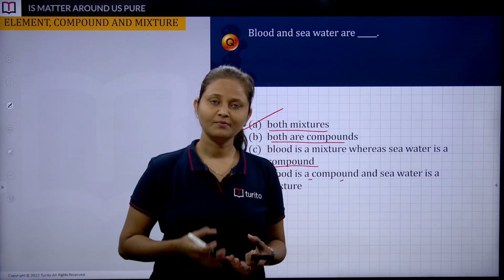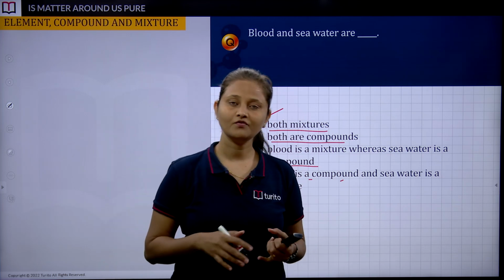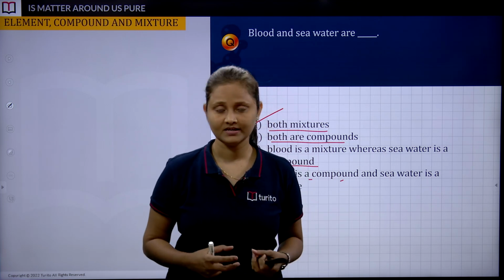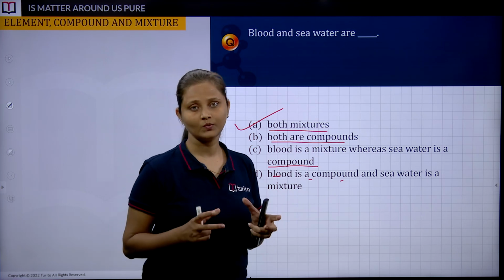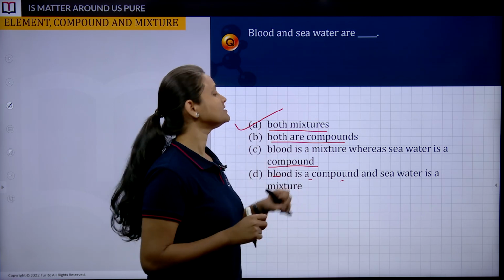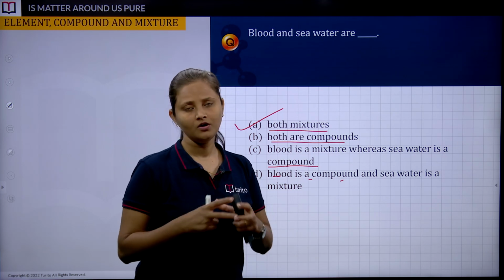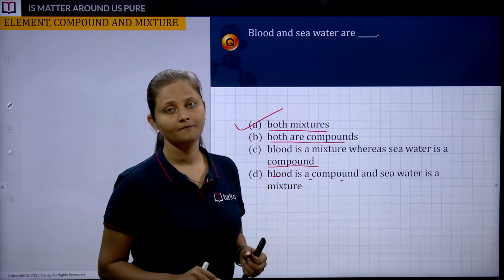So basically they are made up of so many things altogether. Let's take the example of blood. Blood has water, blood has plasma, blood has different blood cells, correct? So it is a mixture. And next is seawater, made up of salt, some minerals, some water, so many substances all together, and this is nothing but a mixture, correct?